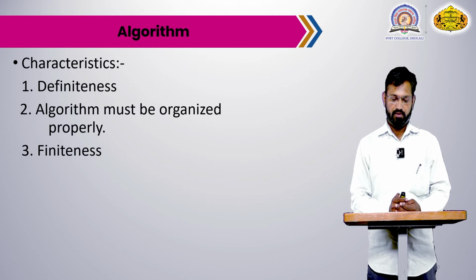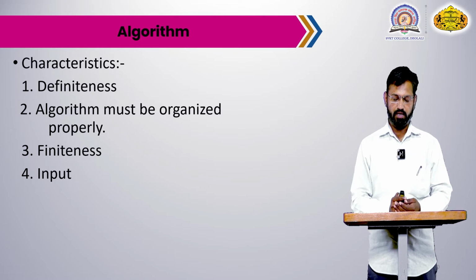Finiteness: the data applied to the program will be finite. Input: correct data is provided to the program, and the output has fewer errors.